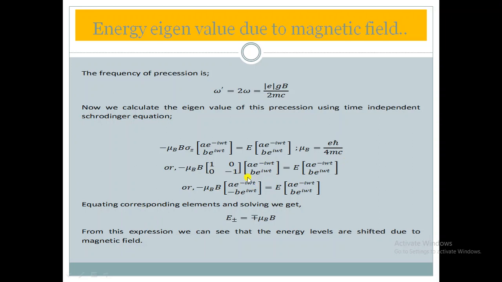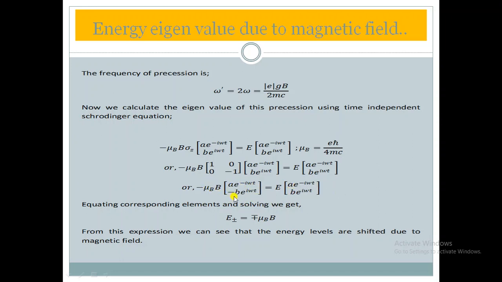In comparing, this is the up state, or not? This will represent the up state, and this is also the up state. So in the case of the up state, on comparing directly, what will we find? Minus mu b equal to E, or not? For the up state energy eigenvalue we will represent it by E plus, and its value is equal to minus mu b. And likewise this will represent the down state, this also represents the down state.